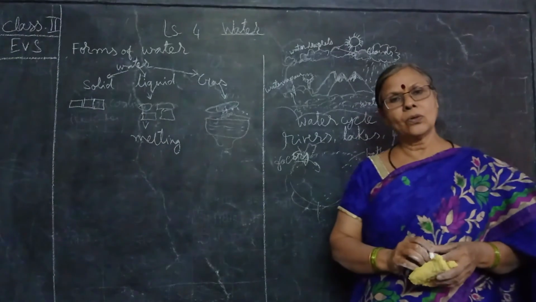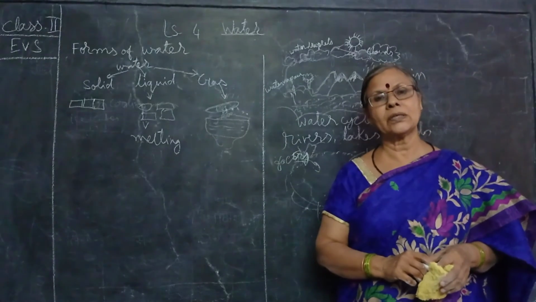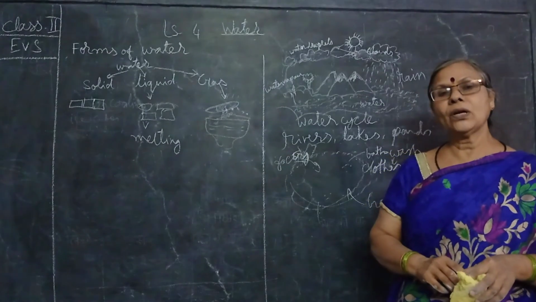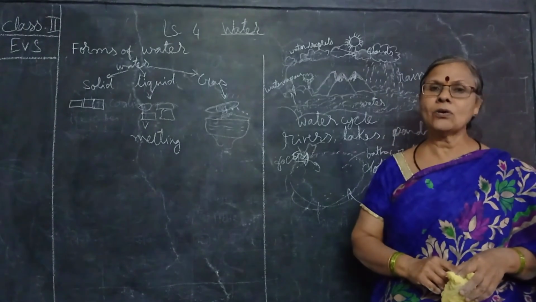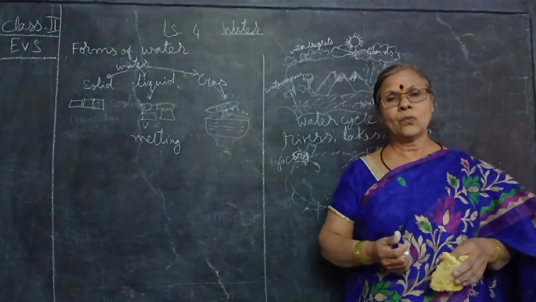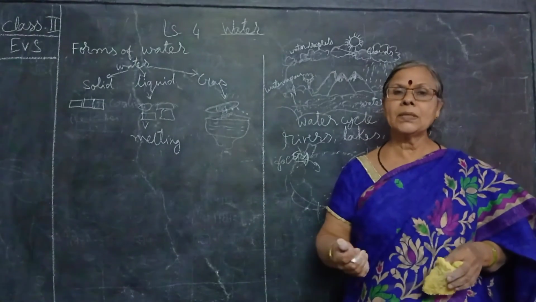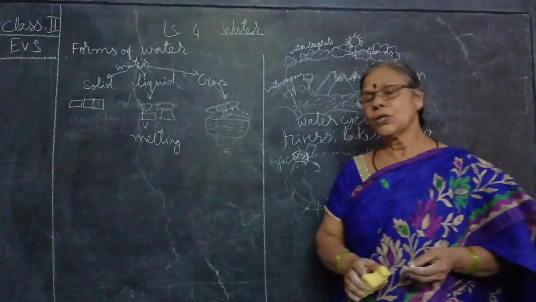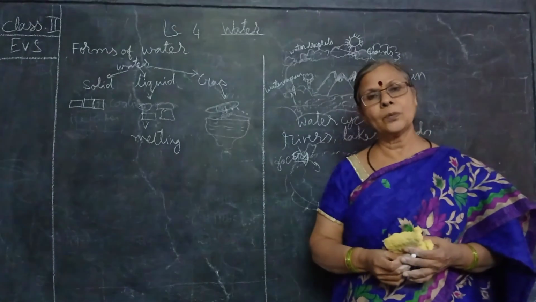See, can we drink the sea water directly? No, we cannot drink the sea water directly because it is salty. That is why we cannot drink it, and we cannot use this water for other purposes, inside and outside purposes. Inside purposes means cooking, washing, bathing. But outside purposes, washing the cars and all, for that also we cannot use it. So this is how water gets contaminated, water pollution.